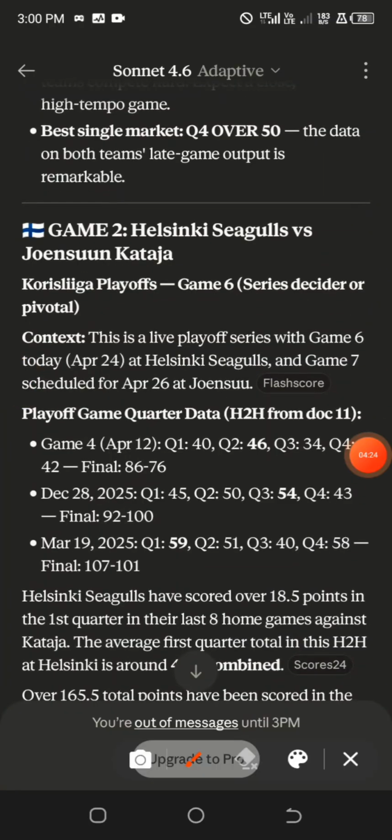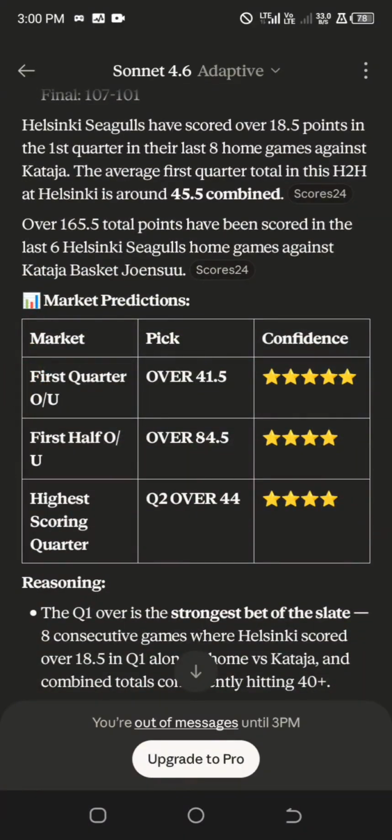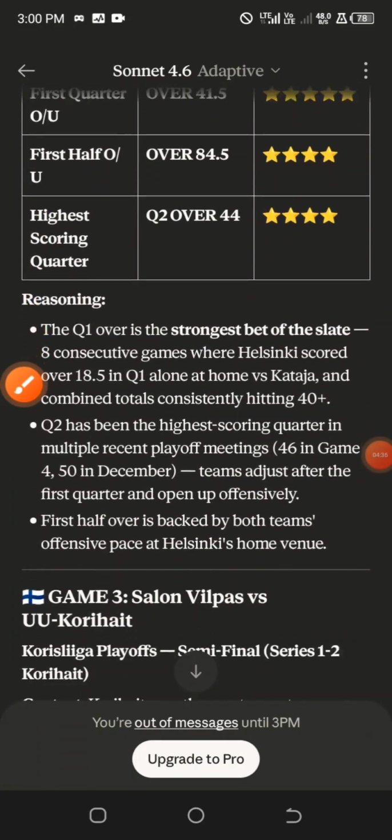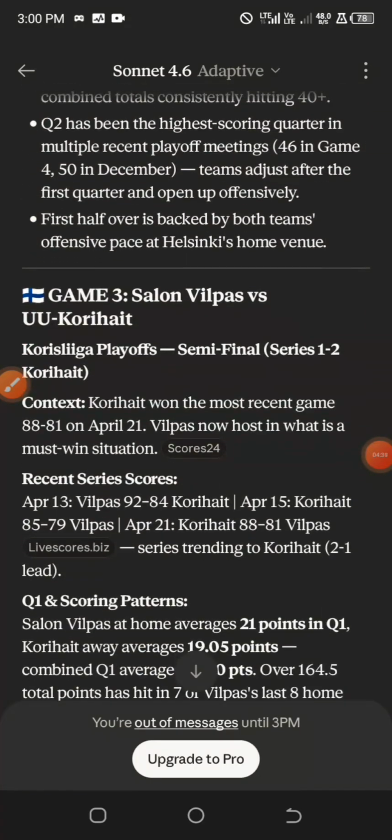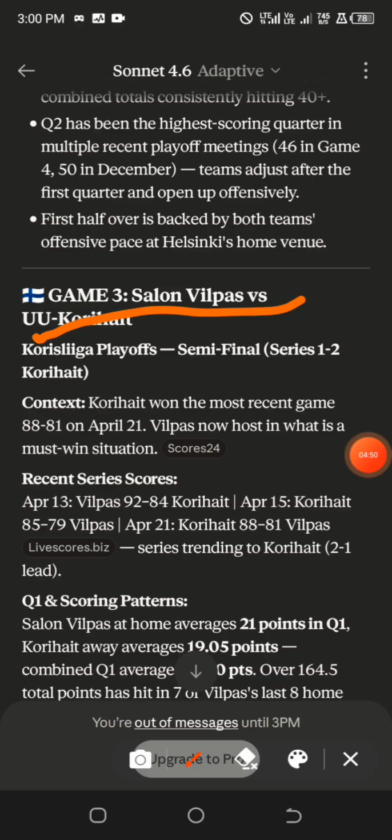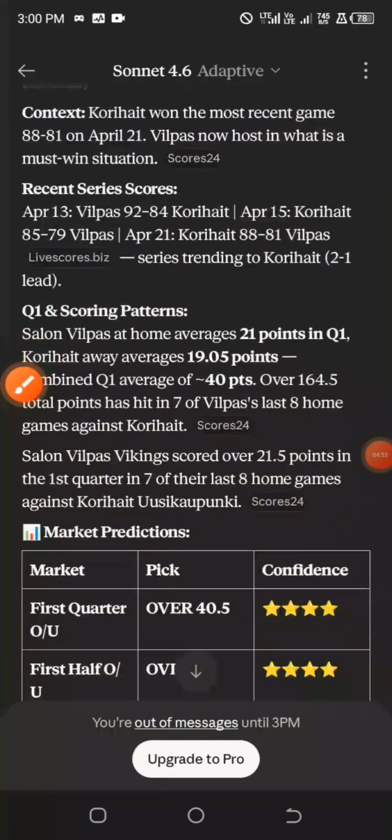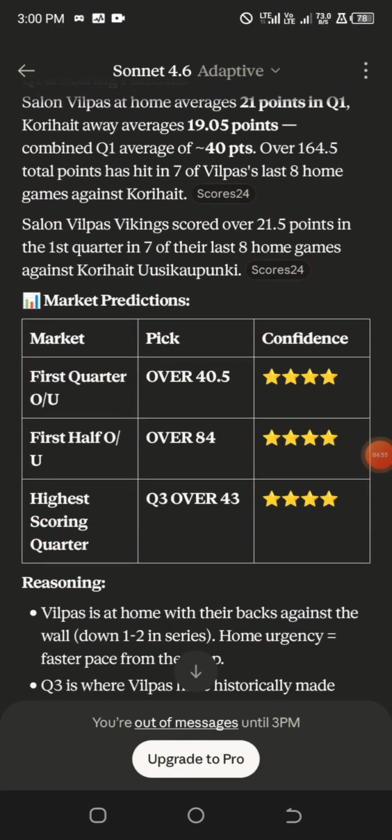The next game is under the Finland League. Okay, so the match between Sigul and Johnson, something like that. And the first half over predicted is over 84.5. So we still have another game under the same league, Salon Vipers against Corey Haight. So we are going to check the first half over for this particular game. So the first half over point is over 84.